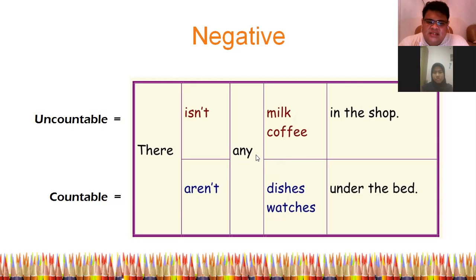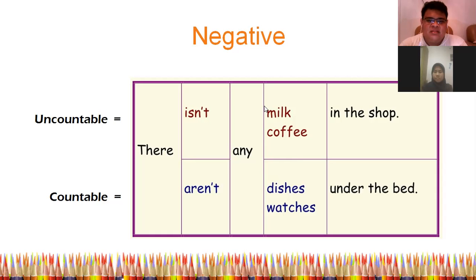Because the word any is a symbol of something uncertain. And then we add the noun again, and then the object. There is the question form as well, but unfortunately I can't add it, because very few people use it.